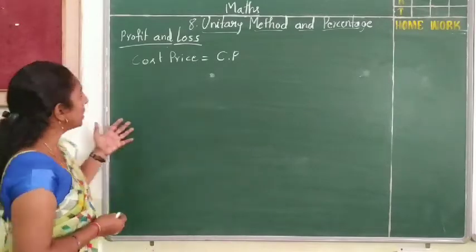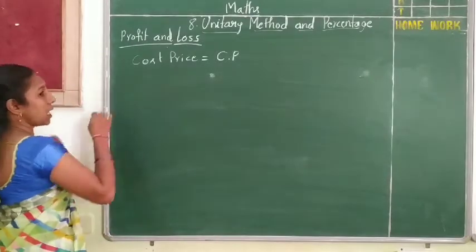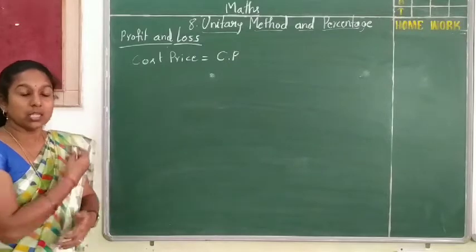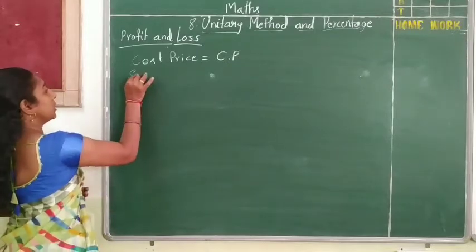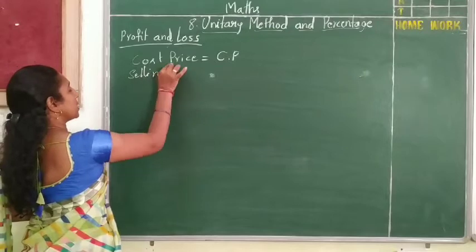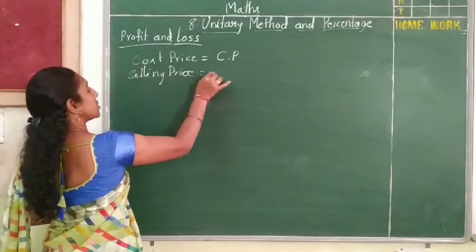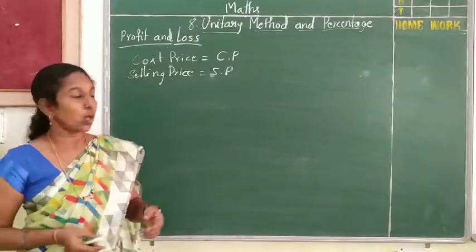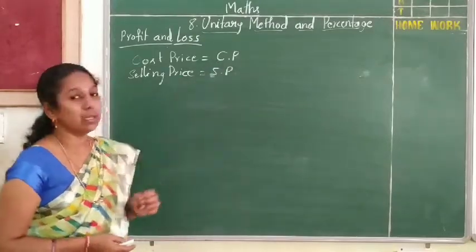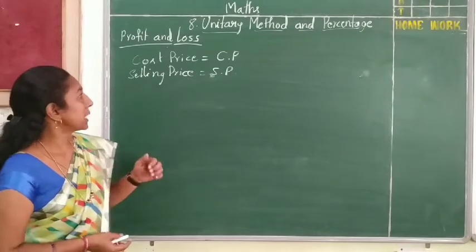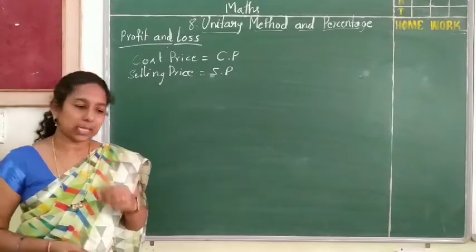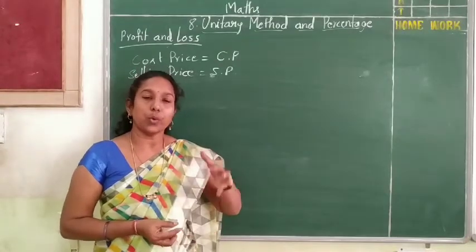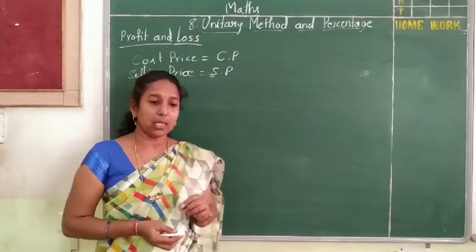And then afterwards, what will happen? Next, after bringing that item, he will sell it to us. So that amount is called the selling price. Selling price, we will write in the short form as SP. Okay, CP means cost price, which we also write in the short form. Next, many items will be there.